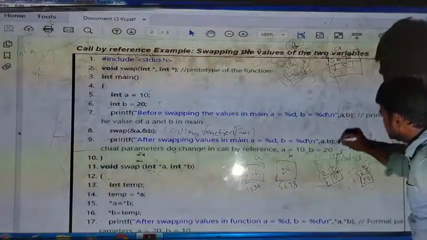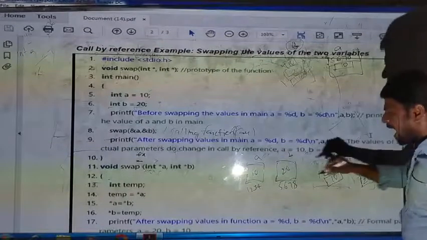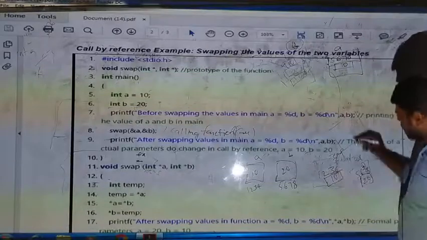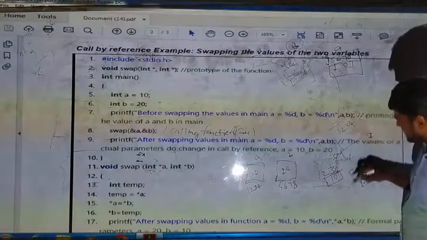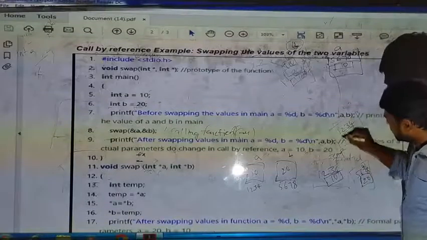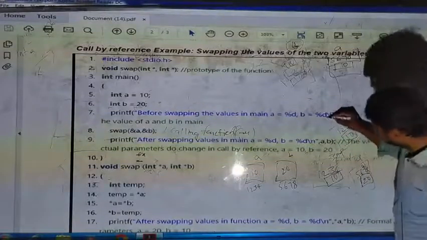So for b, I am copying the variable temp. What is the address in temp? 1 2 3 4 is the address in temp. For the 1 2 3 4 address, what is the value? 10. Now finally, what did we get here?